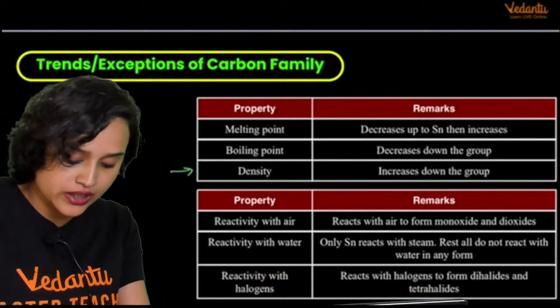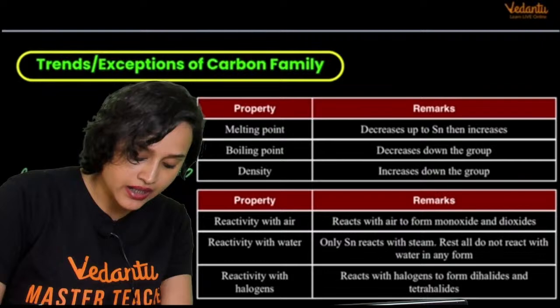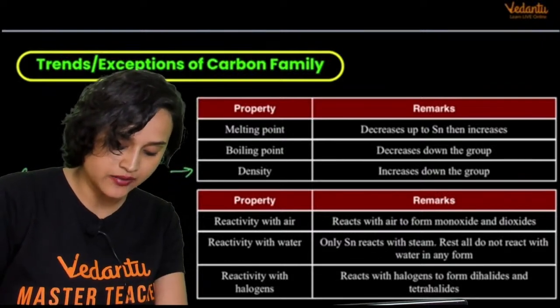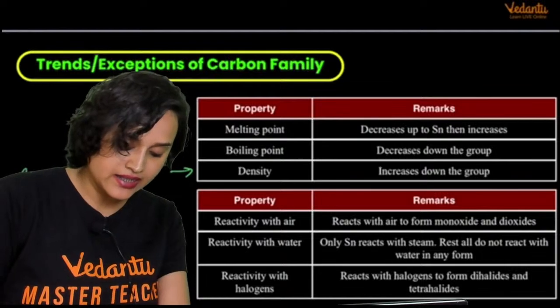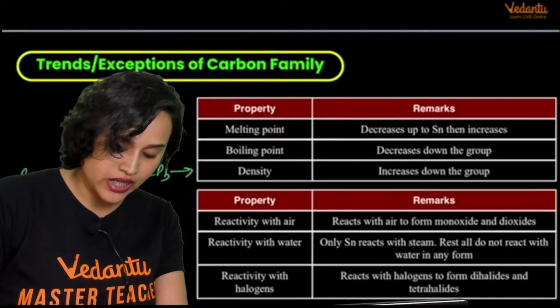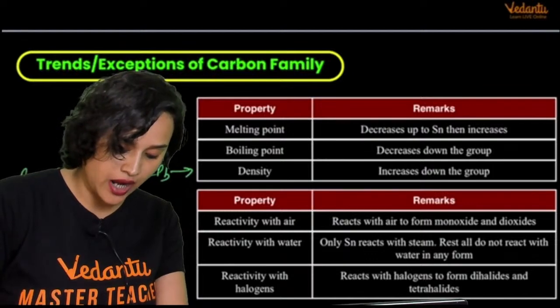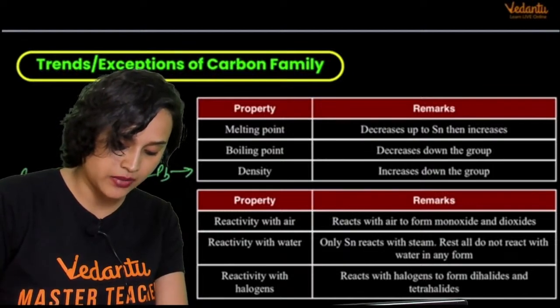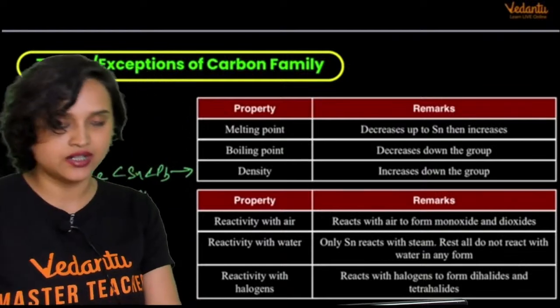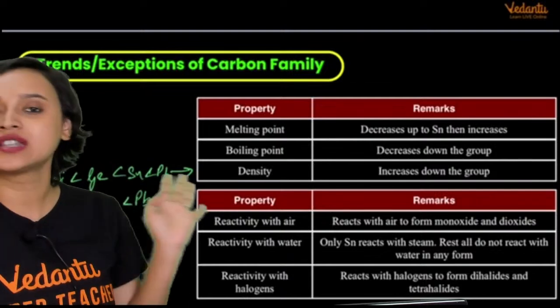Density, my dear students, density. If you take carbon as graphite, then yes, it will be like this, all right? Then this is what is followed here. But by chance, if you take carbon as diamond, then what will happen is silicon will come first, then diamond, then germanium, then Sn, and then finally you will have lead, all right? Yes, everybody? So this is for density.